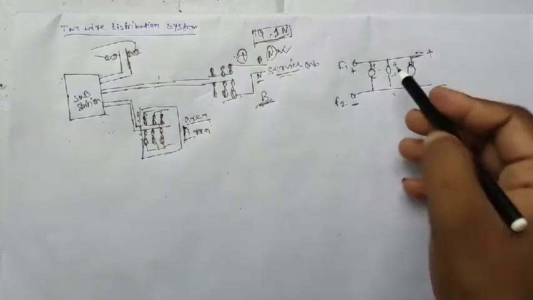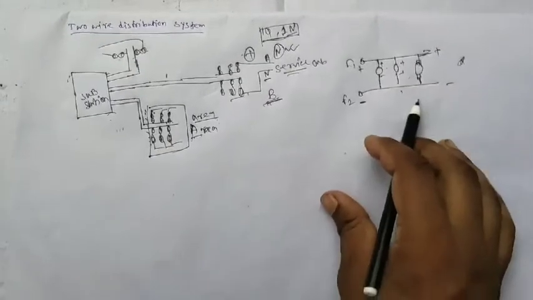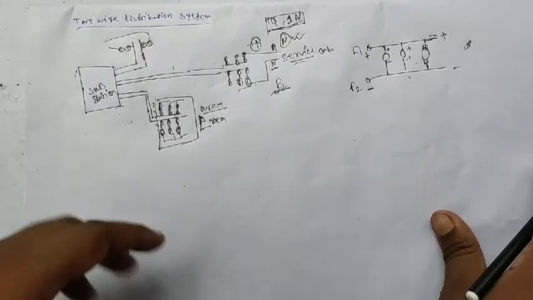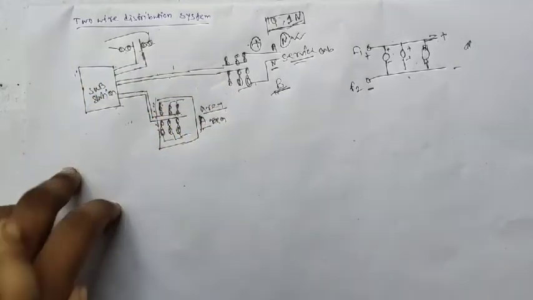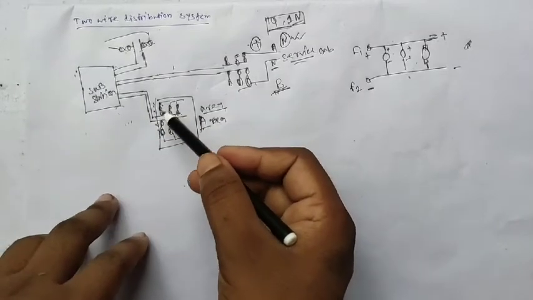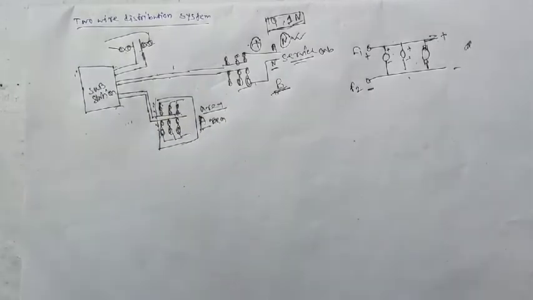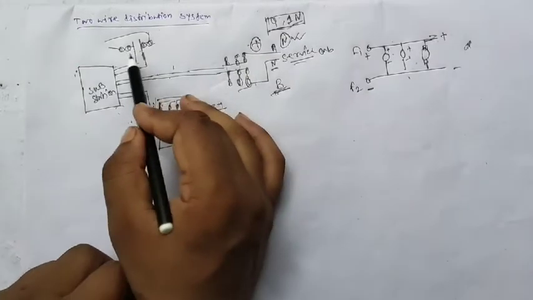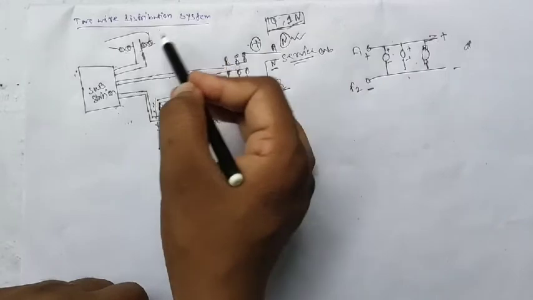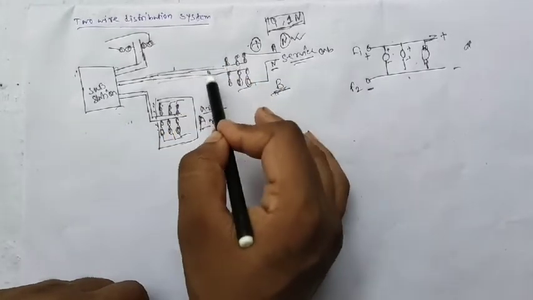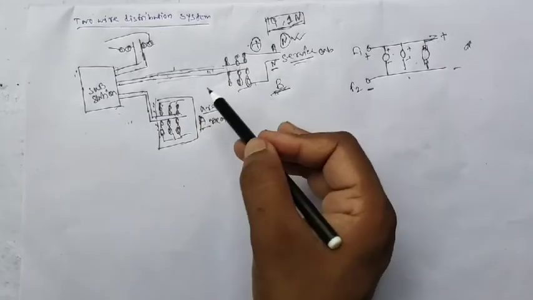Next we see the types of distributor, that means the classification of the distribution system. How do we distribute this power? How do we connect the load in this feeding line or in this service line?